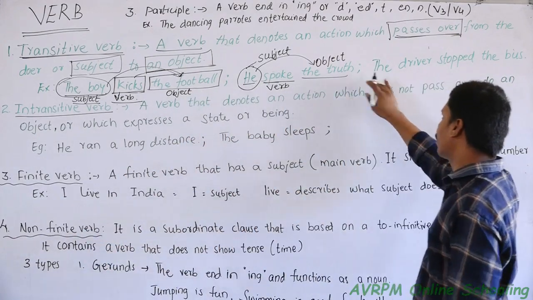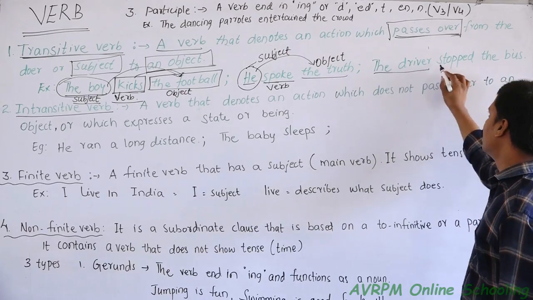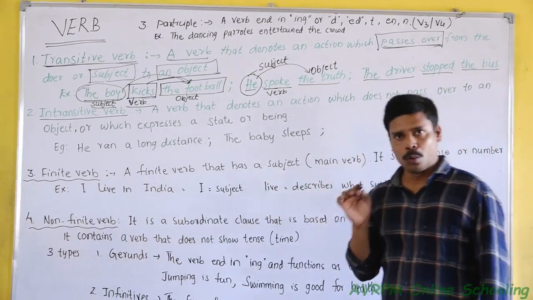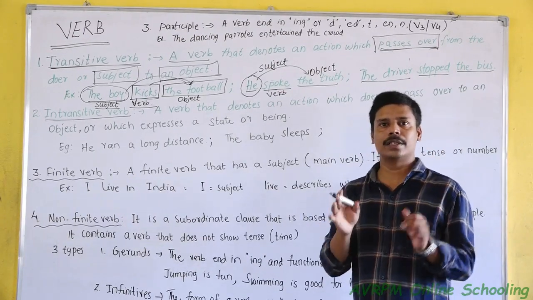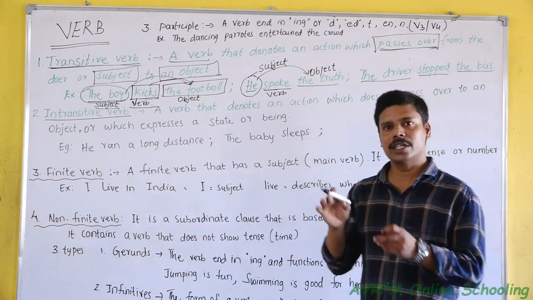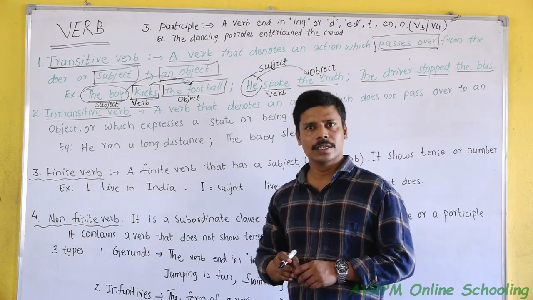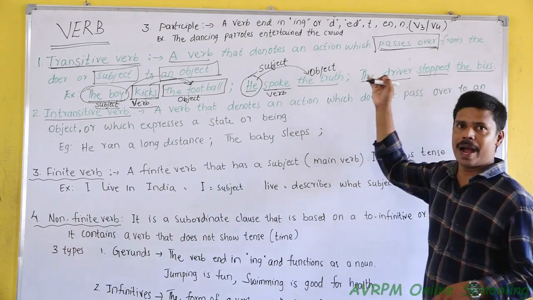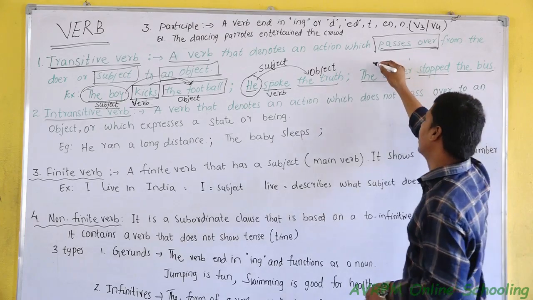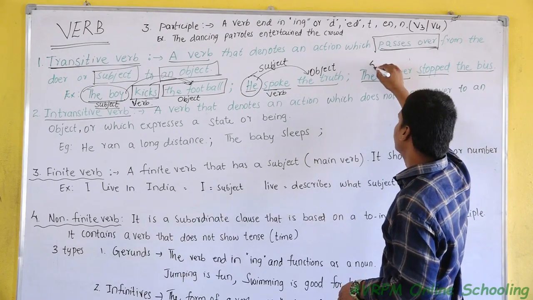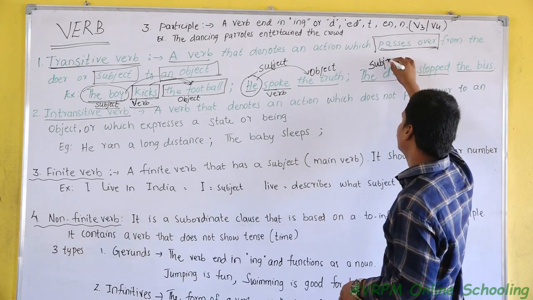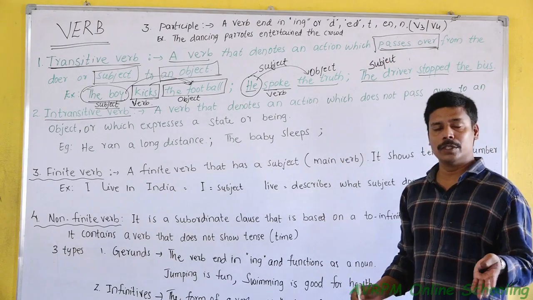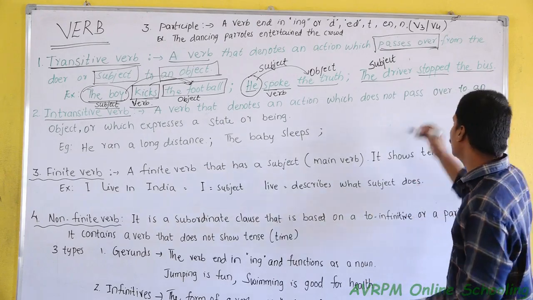Next example. The driver stopped the bus. Here, who is the subject? The person who performed an action in a sentence is called the subject. So the person who performed the action in the sentence is the driver. So driver is the subject. Which action is performed here?